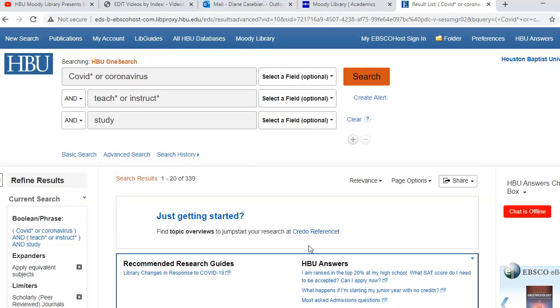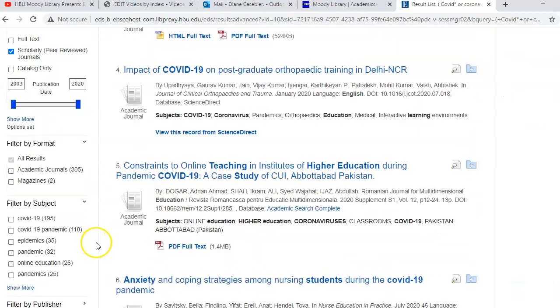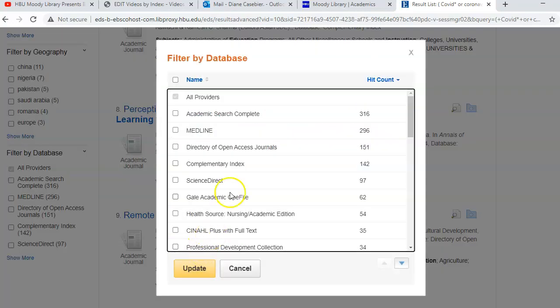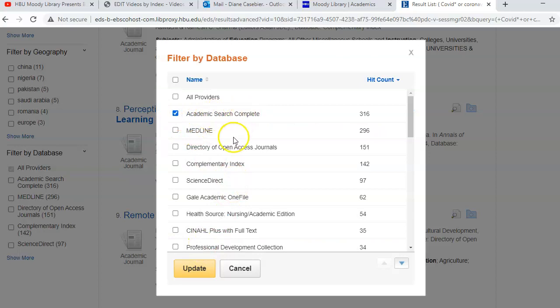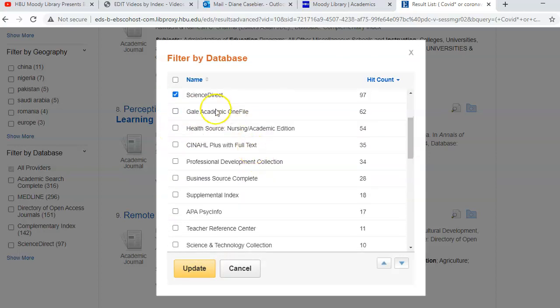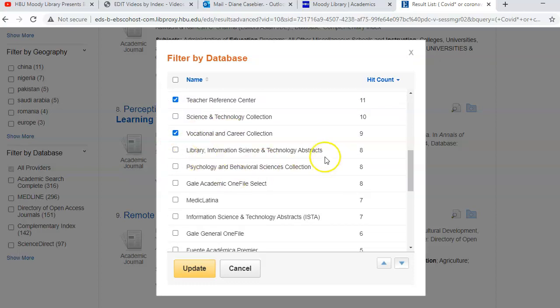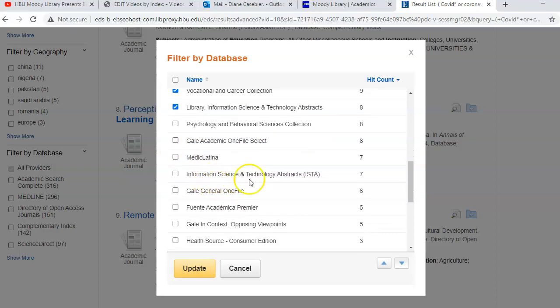But since we used this HBU OneSearch, I'm actually getting articles from all databases. So if I go over to the bottom down here, I can limit by databases. I'll go ahead and say show more. And I'll take Academic Search Complete because it has education in it. I'll take Science Direct because it has just about everything. A professional development collection is also education. Teacher's reference. Maybe vocational career, we'll take that. Library, I'll take it just for fun. I'll leave the psychology out for now.